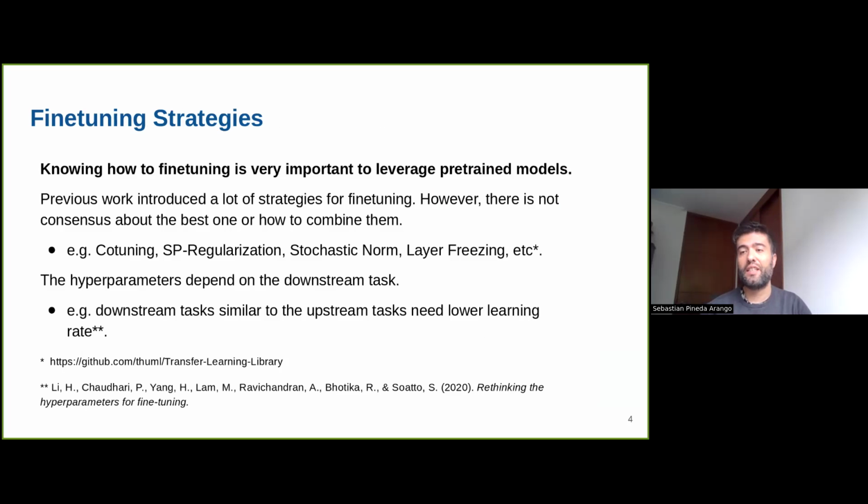But even after selecting a model, we have the problem of selecting the hyperparameters. Specifically in fine-tuning, hyperparameters are very important if we want to leverage the best of the pre-trained model.